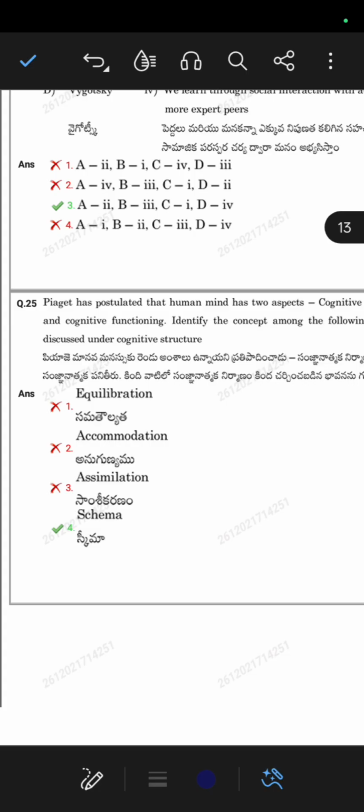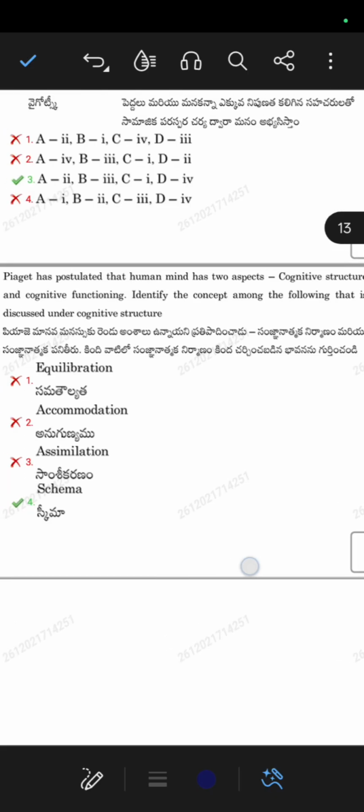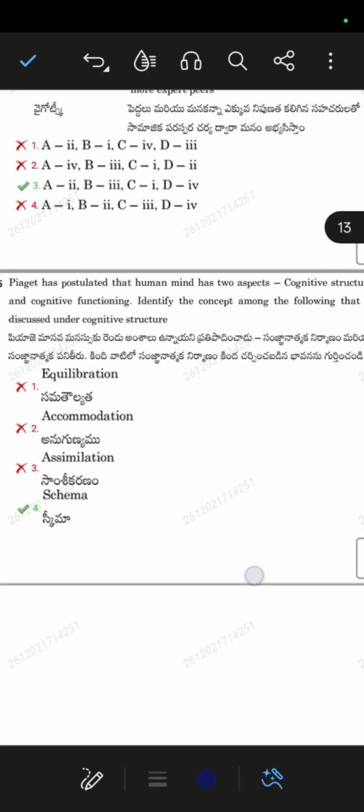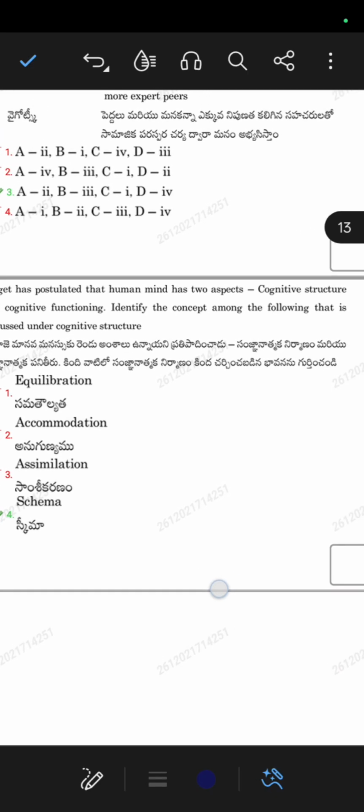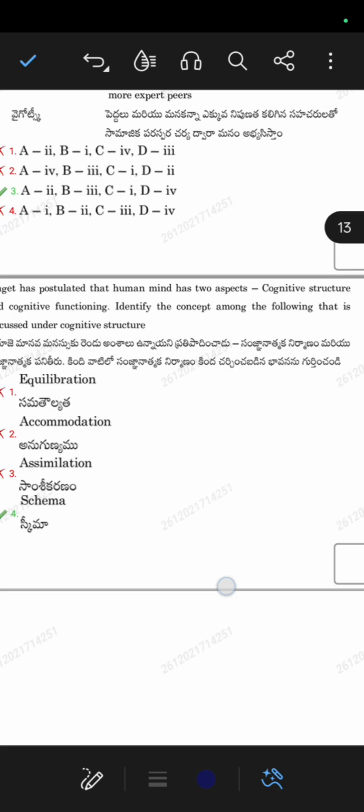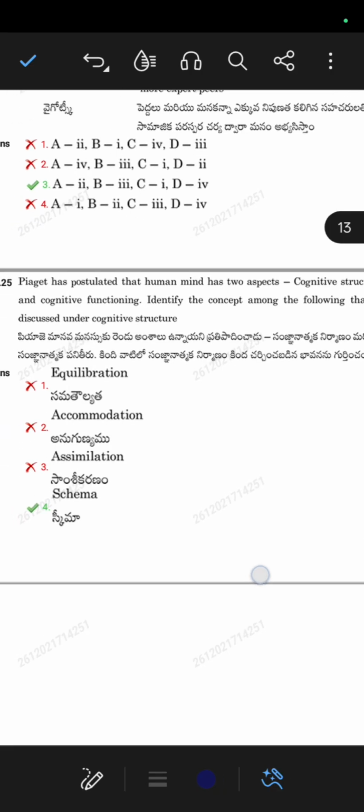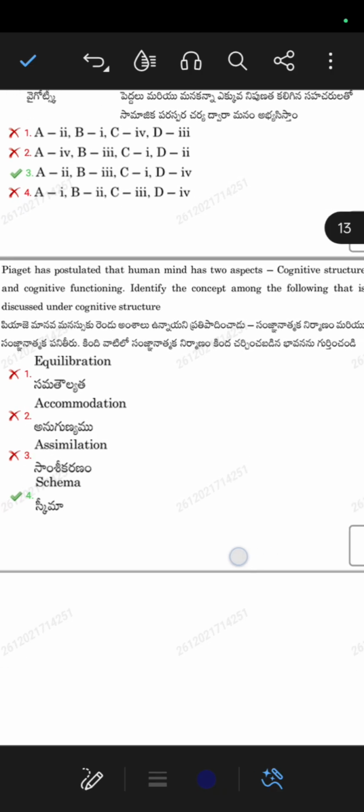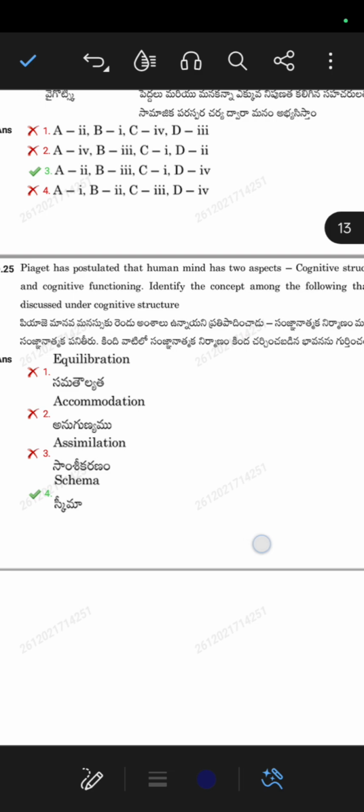Now, 25th question. Piaget has postulated that the human mind has two aspects: cognitive structure and cognitive functioning. Which of the following concepts is discussed under cognitive structure? Cognitive structure and cognitive functioning are the two aspects of the human mind, and schema comes under cognitive structure, so this is the correct one.